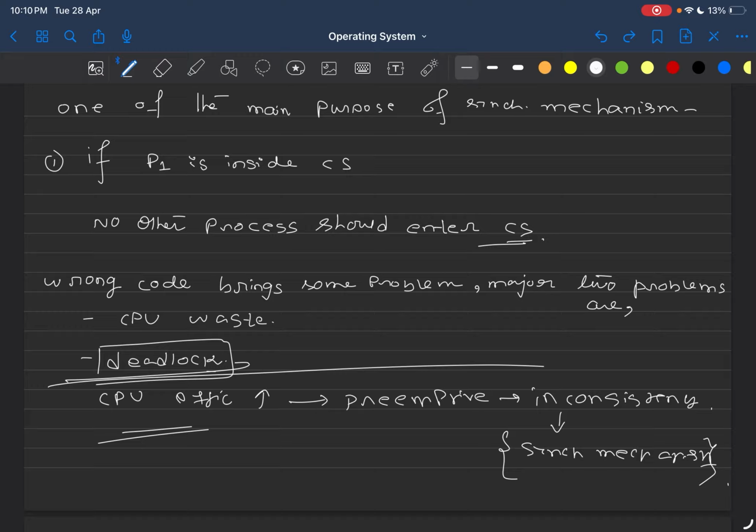We'll be seeing deadlock in a much deeper way. As of now, just know that deadlock is a state where all the processes are stuck. None of the processes are moving towards the finish line, and your system is not progressing at all. This is the dangerous thing that can be introduced with wrong code in the synchronization mechanism. In future videos, we'll be seeing it in much more detail.